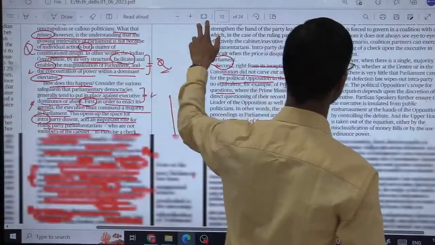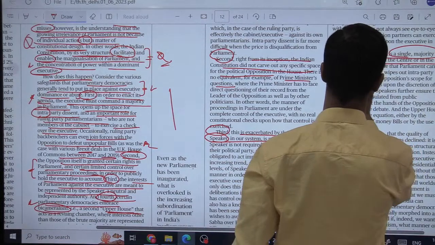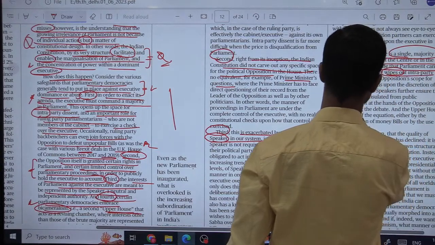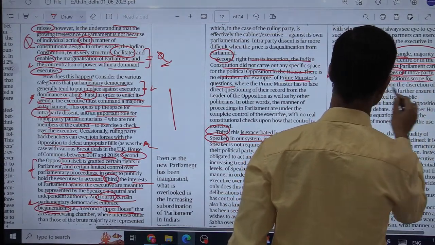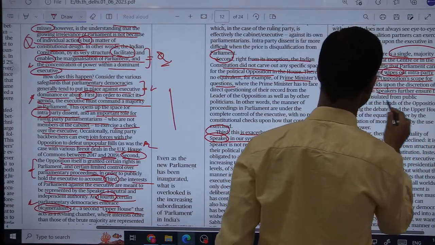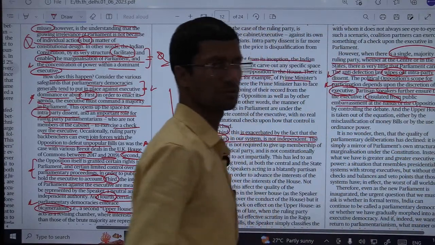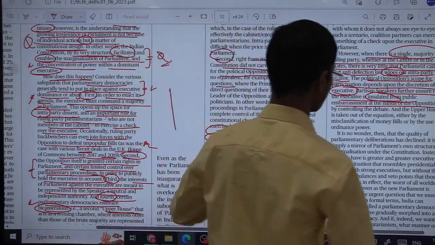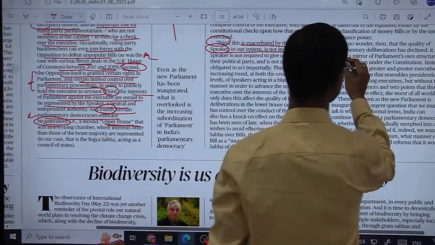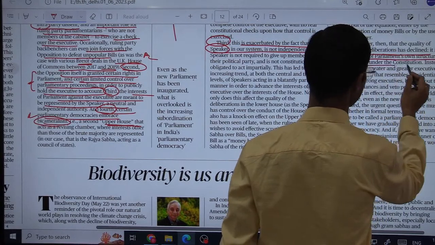Now he is focusing further on the majority role. So when there is a single majority ruling party, whether at the center or in the states, there is very little that parliament can do. The anti-defection law wipes out intra-party dissent. Again, the political opposition's scope for participation depends upon the discretion of the executive, fine, and partisan speakers further ensure that the executive is insulated from public embarrassment at the hands of the opposition. So again, he is putting a question over the role of speakers. Now he is wondering how then the quality of debates or parliamentary deliberation has declined. It is simply a mirror of parliament's own structural marginalization under the constitution.